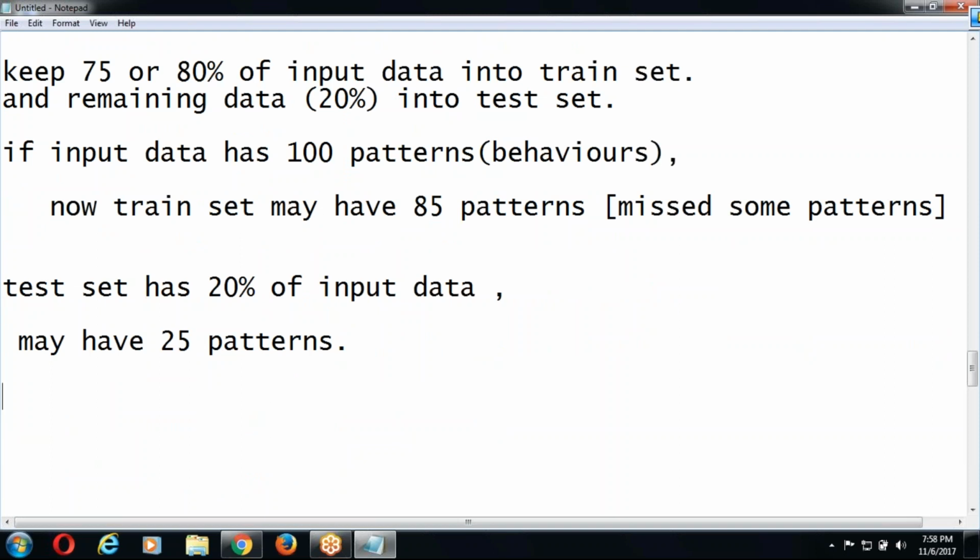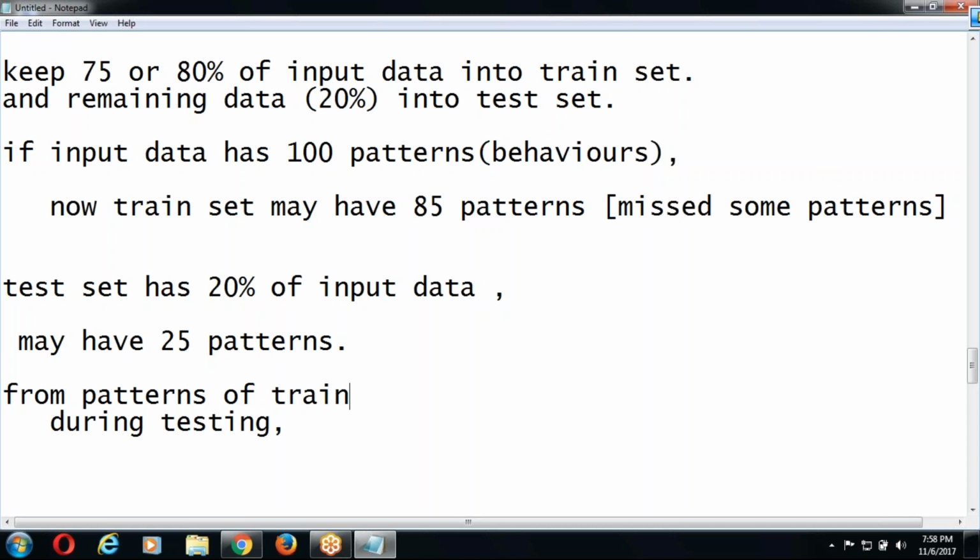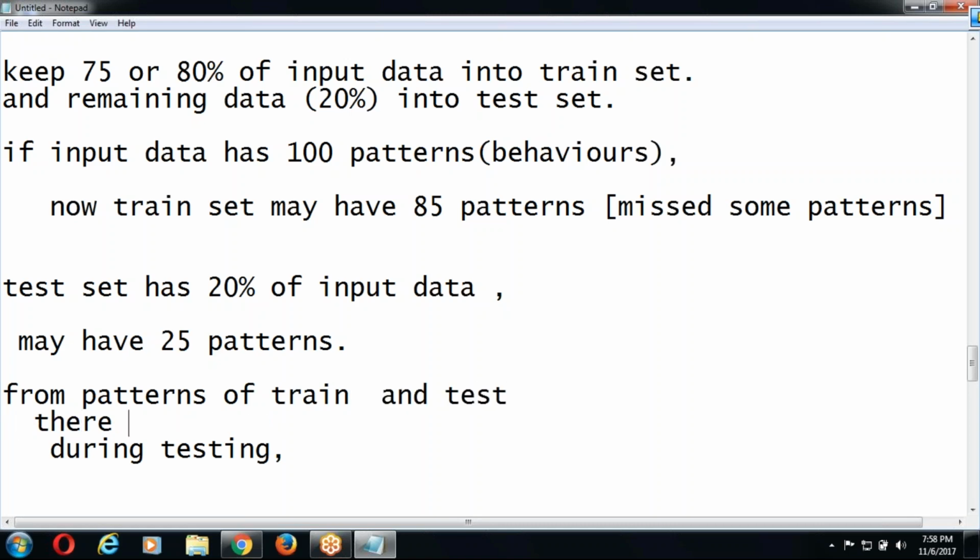So during testing, okay, before that, add this point, sir. Just add this line. From the patterns of train and test, there can be 10 common patterns.